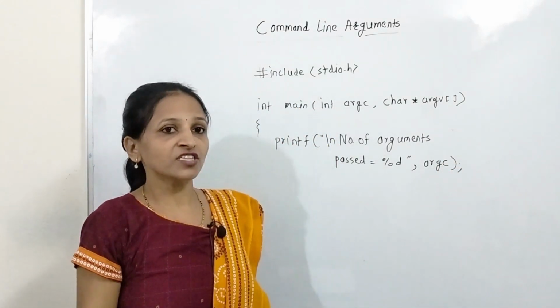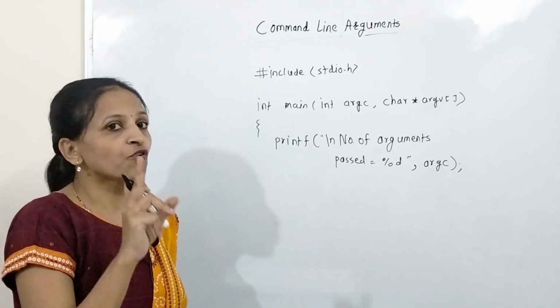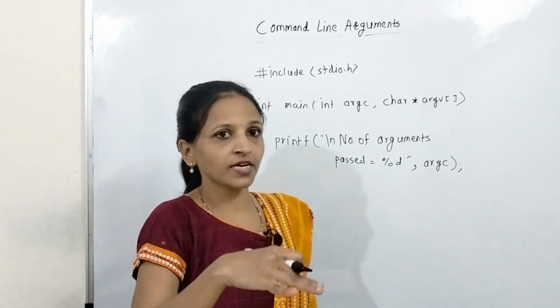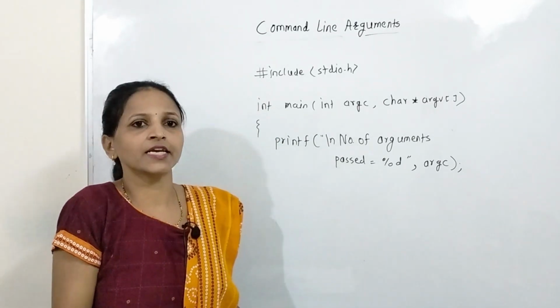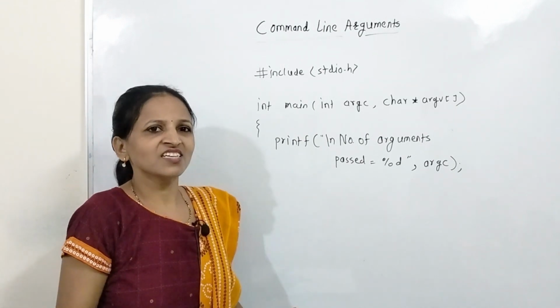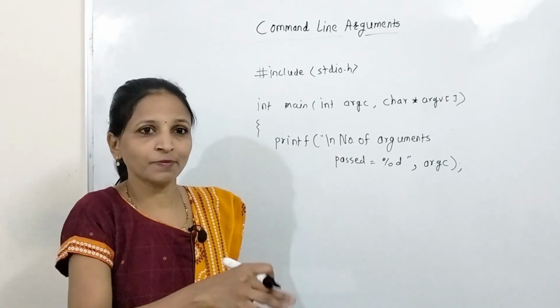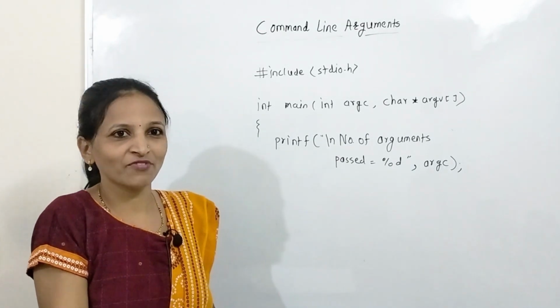Next I want to display whatever arguments are passed. How to do that? We can use a for loop, because we have seen in array programs that while displaying array elements we can use a for loop; it is not feasible to display individual array elements one by one.